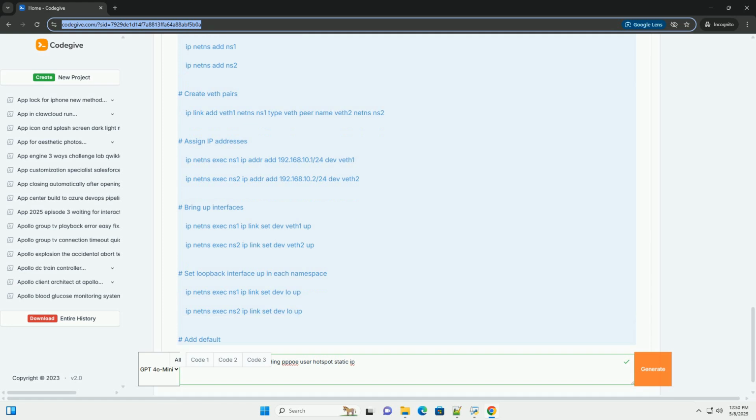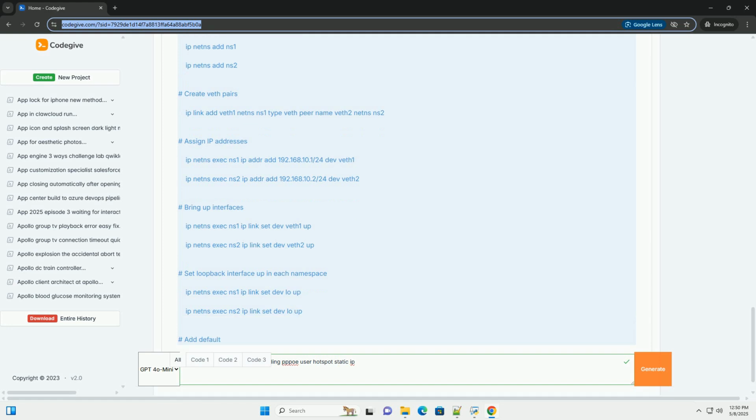Explanation: ip netns add creates the namespaces. ip link add creates the veth pair. The netns option specifies the namespace to which each end of the veth pair belongs. ip netns exec executes a command within a specific namespace.